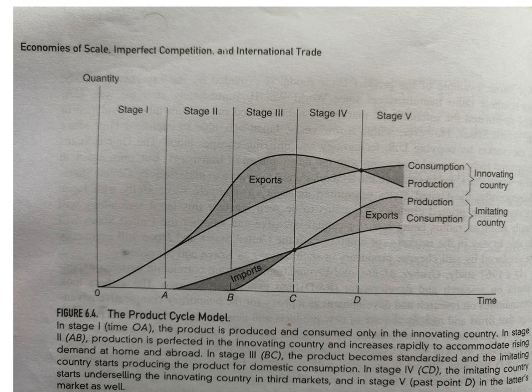Next, stage 3, portion BC. This is the product maturity phase. Under this stage, the product becomes standardized.